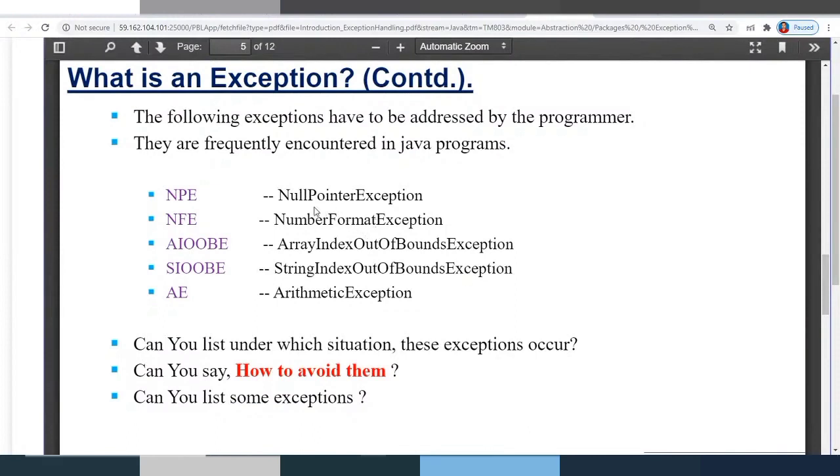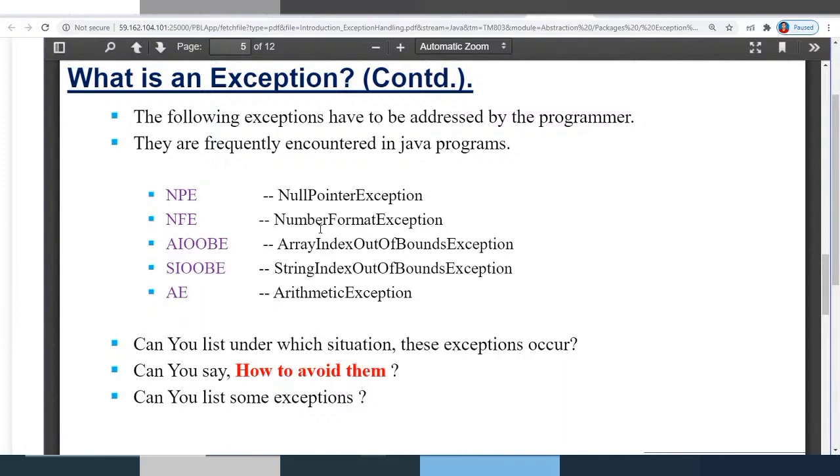Null pointer exception generally occurs when you try to refer to any object or string which is initialized to null, then you get a null pointer exception. That means you are trying to access an object which is initialized to null. Number format exception, just now I have shown you with an example. I'm trying to perform Integer.parseInt, and instead of giving an integer there, I'm giving a character, which cannot be converted to integer. So there you get number format exception.